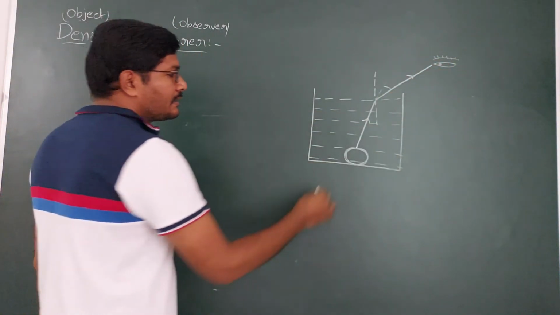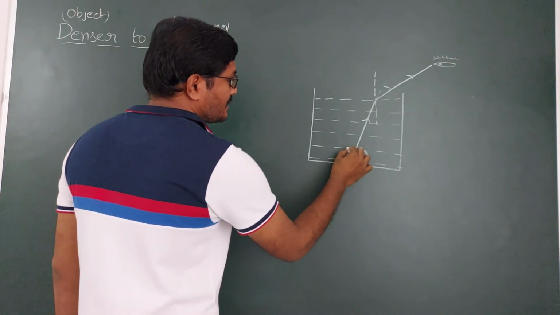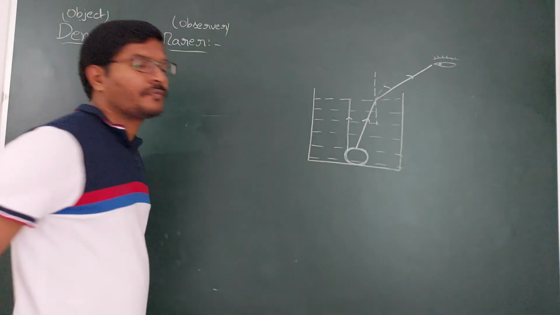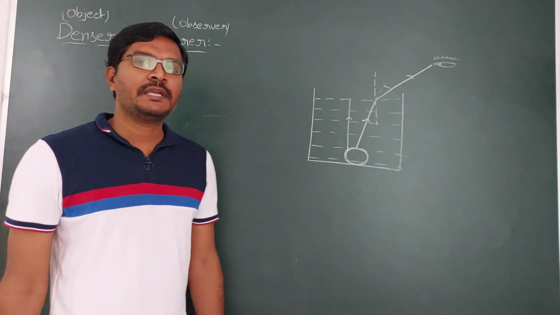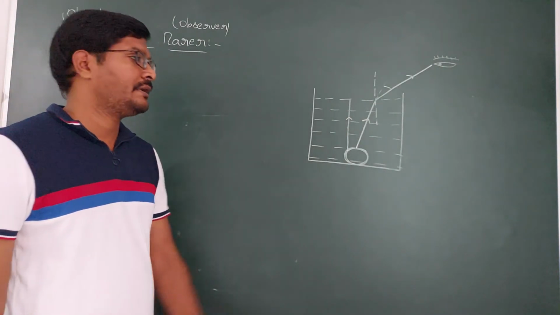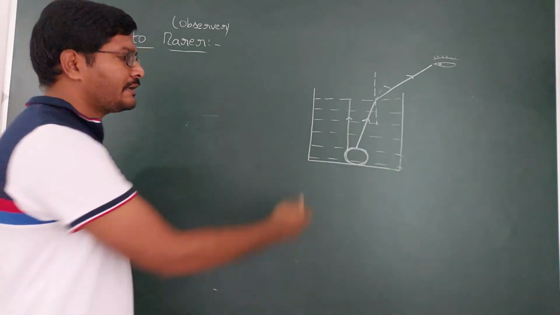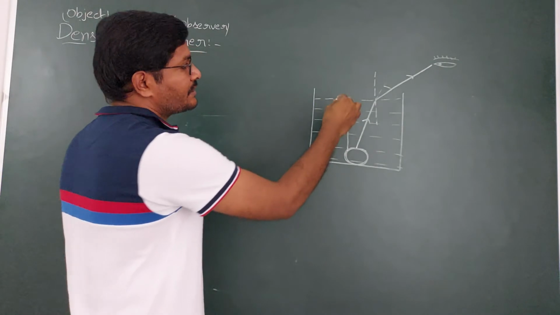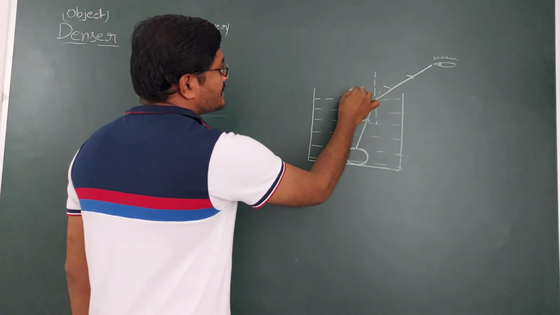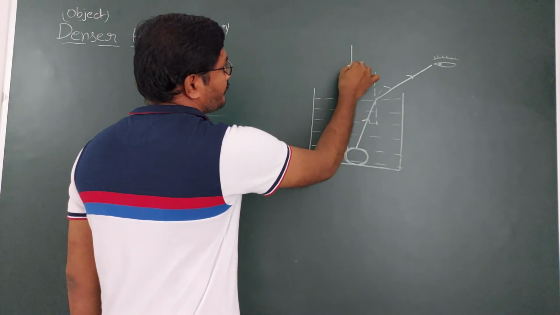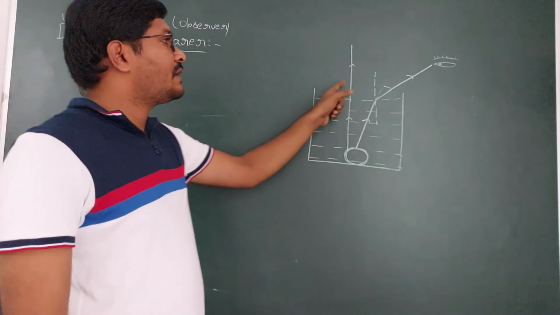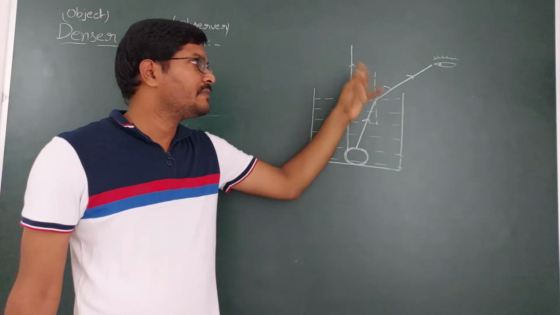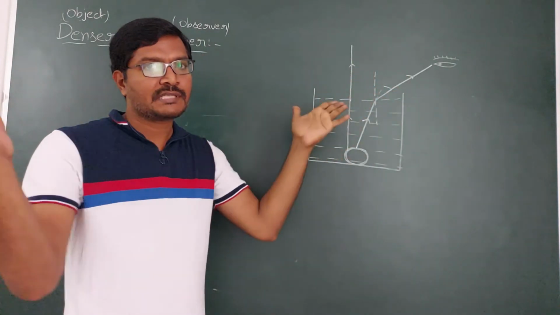Now take another incident ray from the object in this direction. There may be any direction of the incident rays; many incident rays move from the object. I am taking another incident ray in this direction. It does not deviate because it is incident along the normal, so it continues its original path. Now these two are the refracted rays. They cannot really meet because they are diverging from each other.